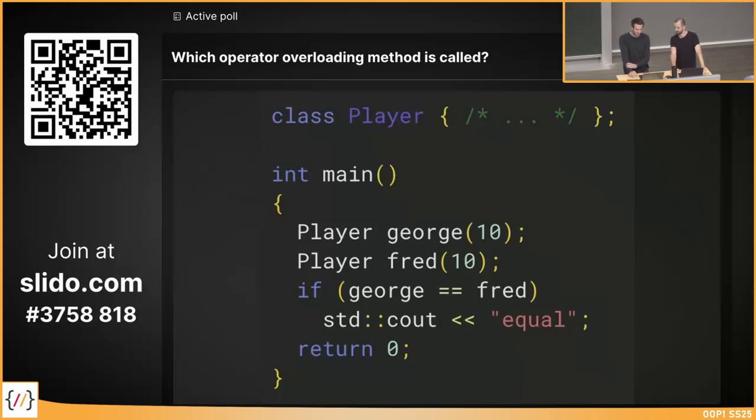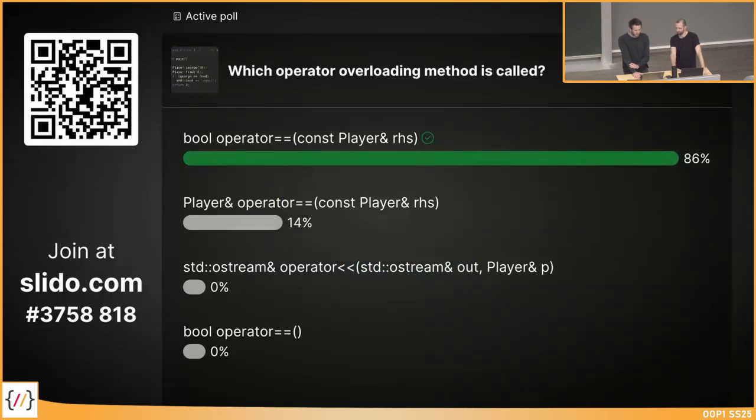Okay, let's see. What were your answers? Great. The correct answer is that this operator is called where the right-hand side is a player, and the result of the operator is a bool, because true or false is the result of a comparison of whether they are equal. The other ones are wrong because, although the right-hand side would be correct, the result is a player reference, which is not correct because this comparison operator should return a Boolean.